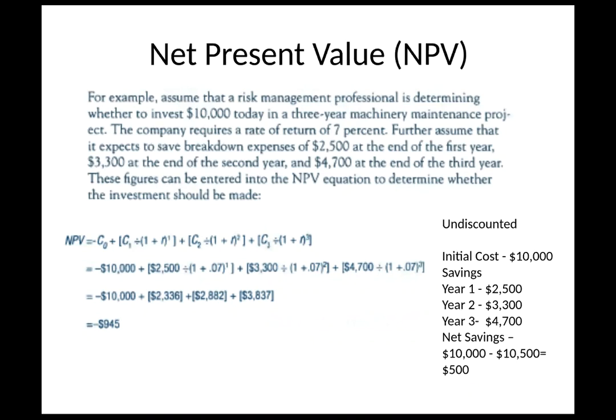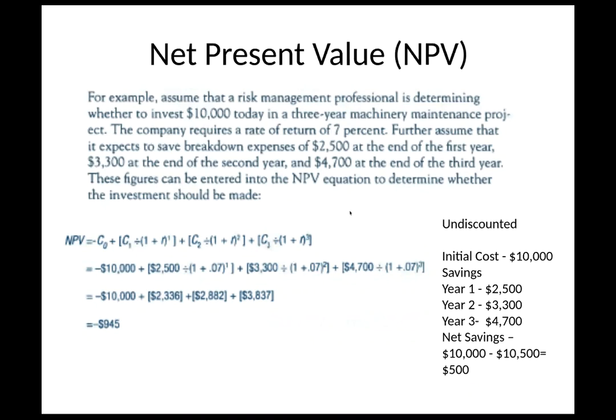Further, assume that it expects to save breakdown expenses of $2,500 at the end of the first year, $3,300 at the end of the second year, and $4,700 at the third year. Now, again, it's expenses. It says expect to save. So that means it's an increase in cash flow, because normally we might have breakdown expenses, but now we're having less, and so that's a savings that we're going to put on there.